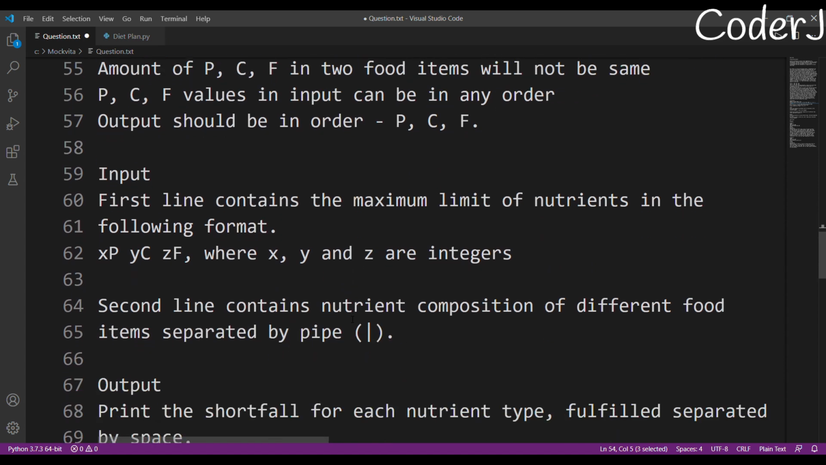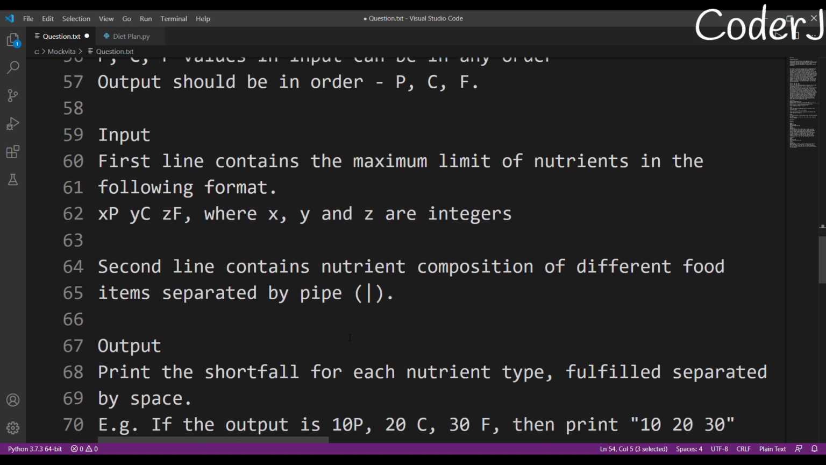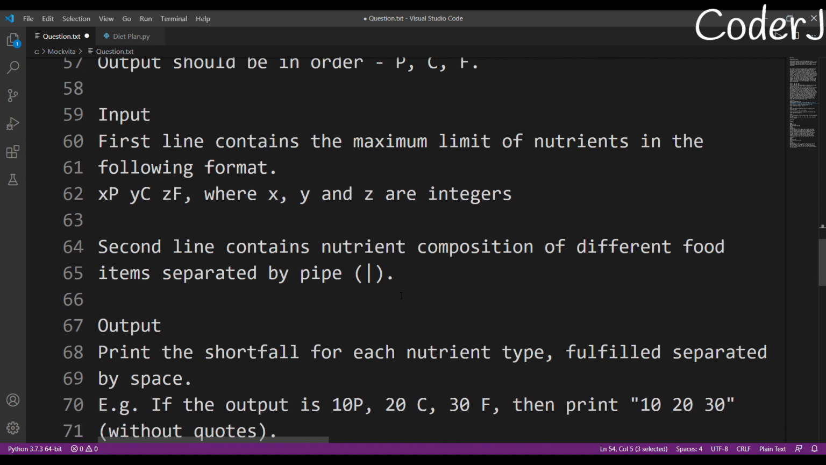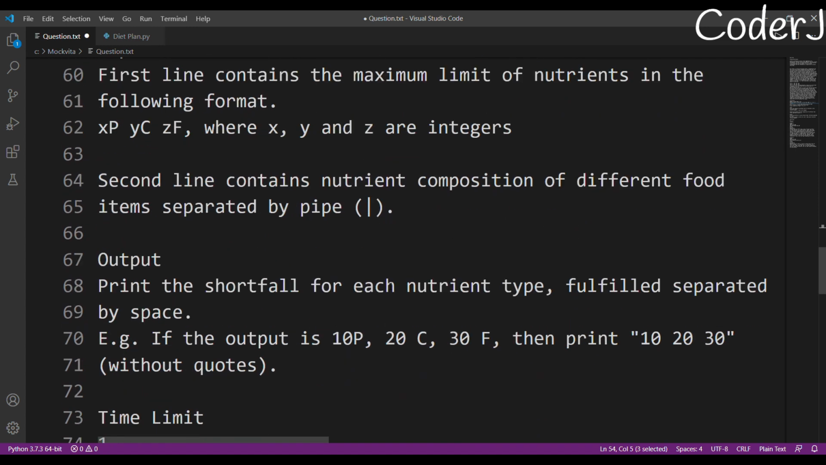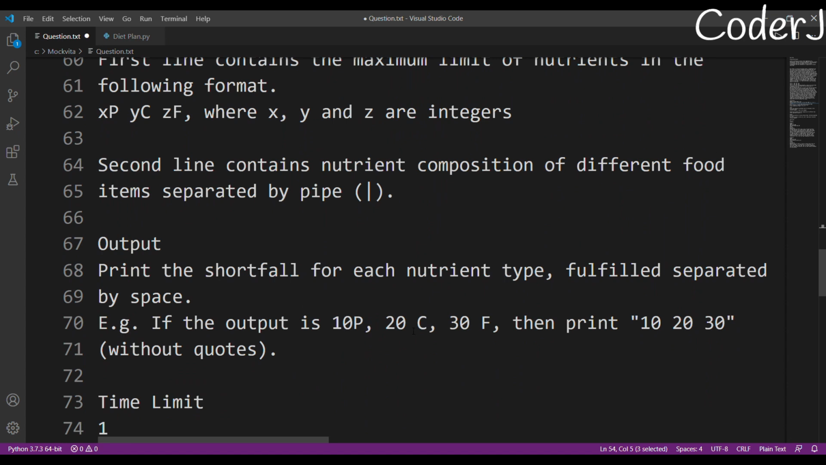Input will be, firstly, given the limits, the maximum amount we are supposed to have, and after that the second line contains the nutrient composition of different foods. Okay, done. And they're separated by pipe. Okay, now we are supposed to print the shortfall of each nutrient type. Shortfall, what does it mean by shortfall?